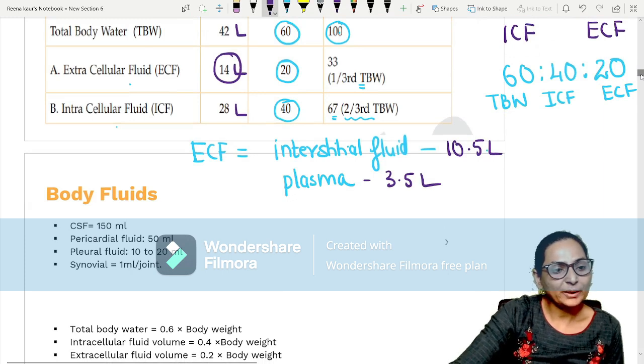This is the body fluid which is present in body cavities, that is CSF, pericardial, pleural, synovial.